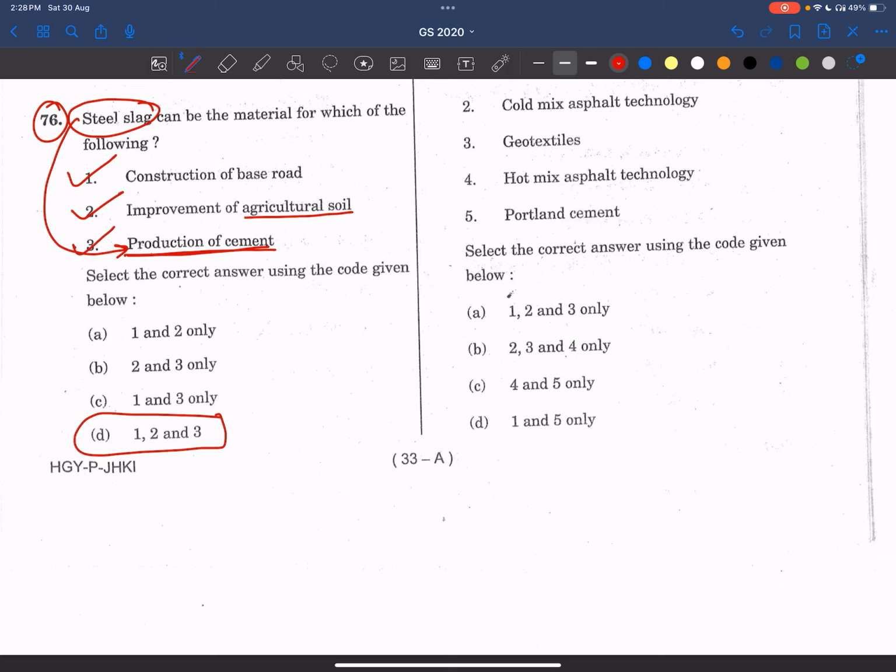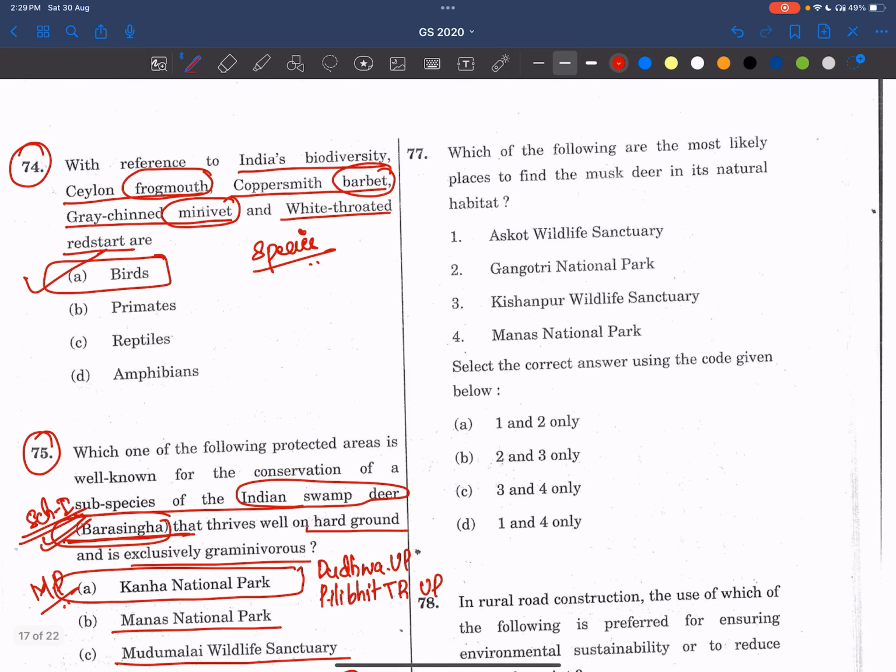See here friends, we have seen many questions on steel slag and steel production. So the iron and steel industry is very important. We'll try to revise this industry. It is there in our human geography NCERT as well, and if anything deeper is required, you can read from the environment PMFIAS or any other textbook. If anything is needed, I'll try to make notes on it and share in the Telegram channel. Okay, let's go to the 77th question.